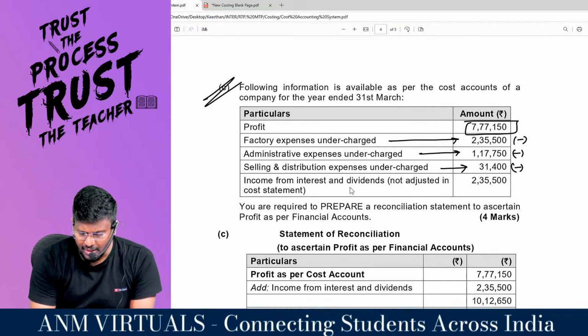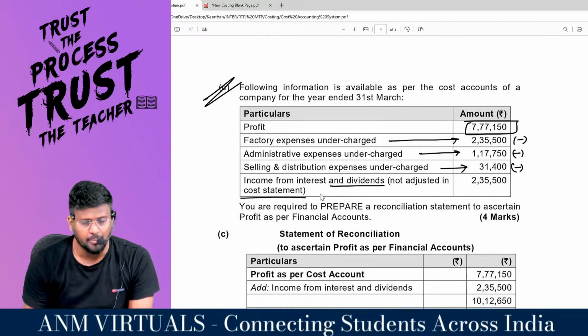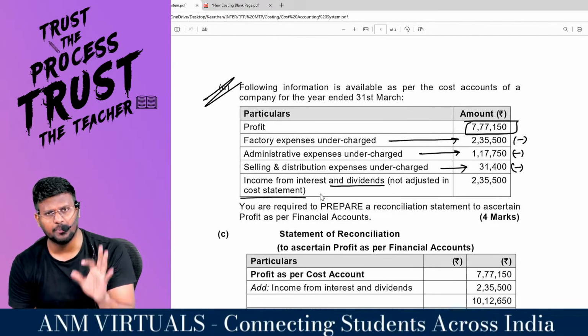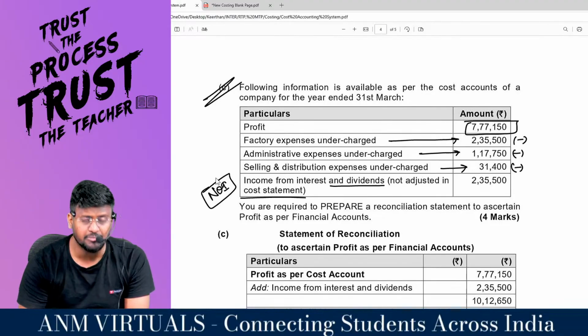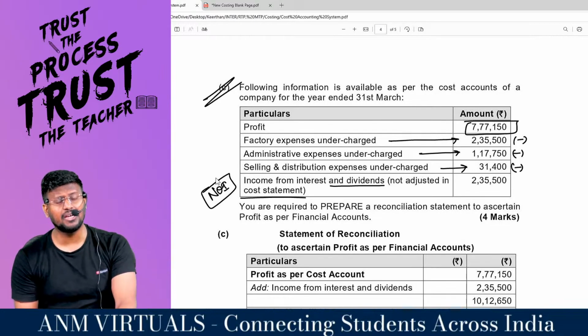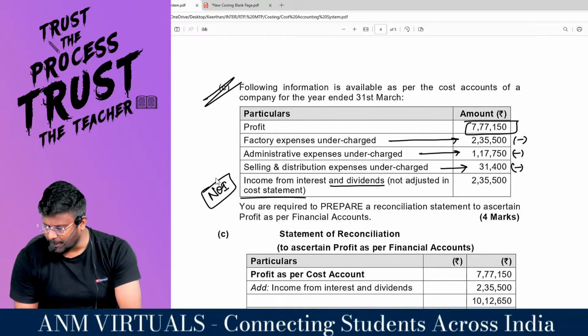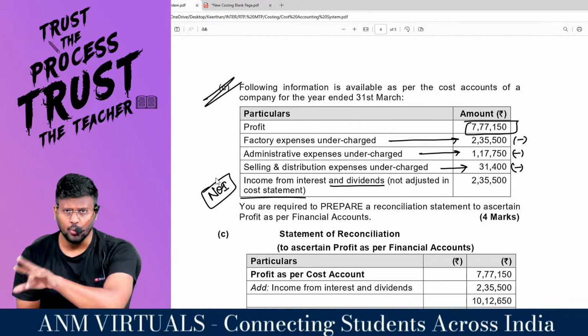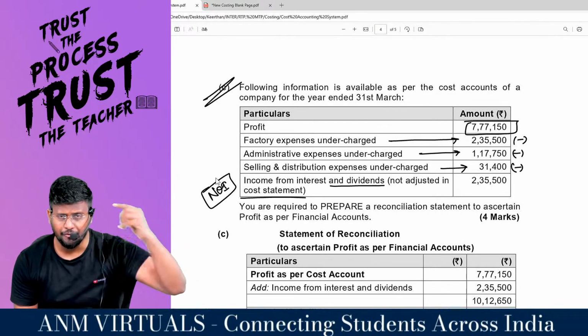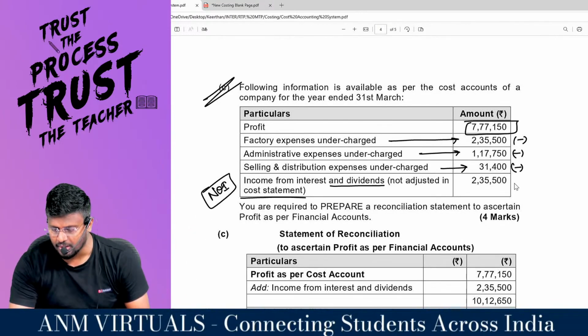Income from interest and dividend not adjusted in cost statement. Yes, it will never be adjusted in cost statement because this is a non-operating income. Sir, only the costing subject deals with the operating expenses and operating income. Since this is a non-operating income, it will be credited only in the financial accounts, not in the cost accounts, right? So if I record it now, it will increase the profit.